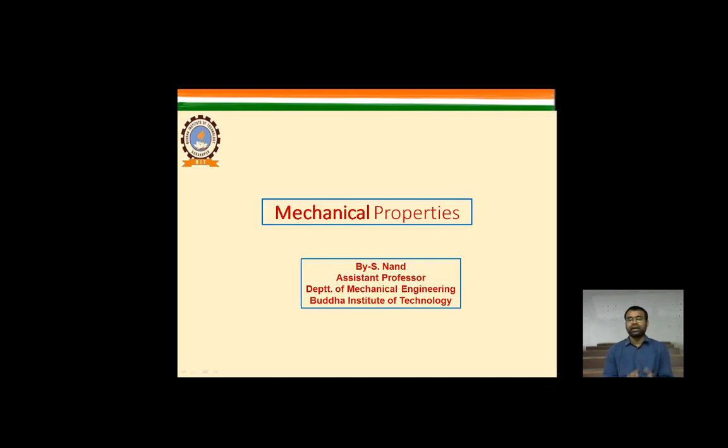As we talked in previous classes about the various kinds of defects, the line defects stretching from one place to another, the edge dislocation and the screw dislocation, and how these work, the various properties of the material arise. We also talked about vacancies, point defects, line defects and surface defects.